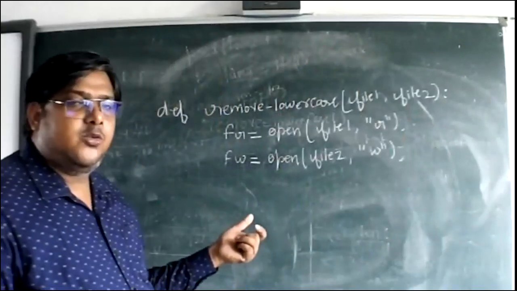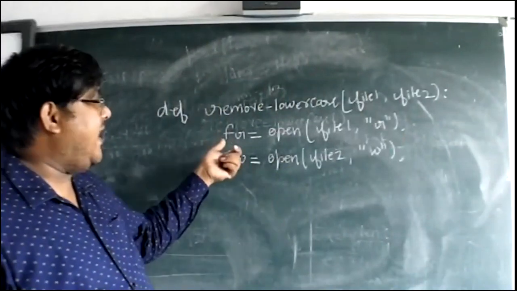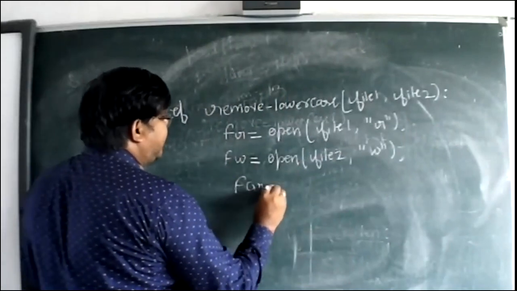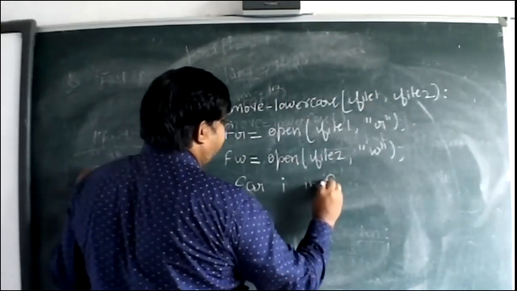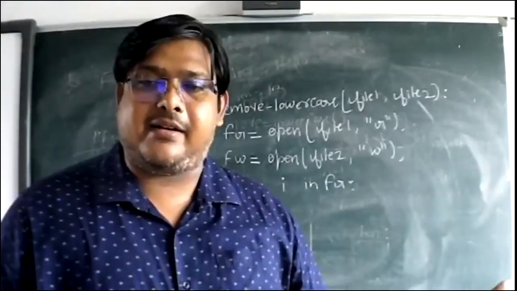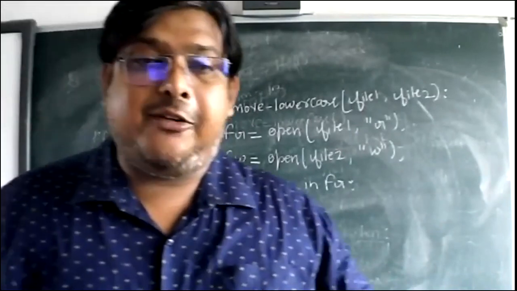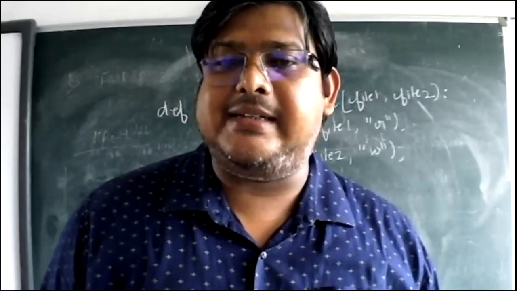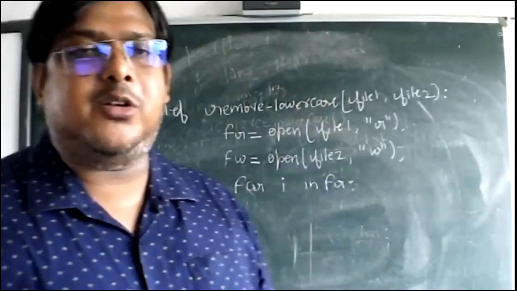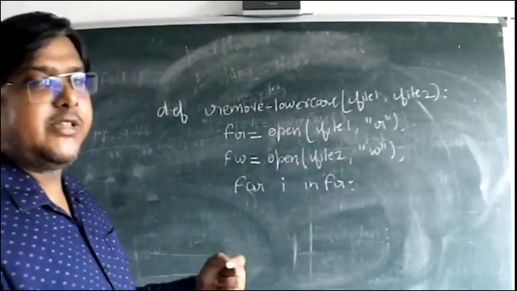Then after that, we have to start reading one by one from the file reader object. So I am writing here for I in FR. We are reading line by line; this syntax reads one line of data at a time. Then we have to check if the first character of the line does not contain a lowercase letter. Clear? We can use the library function also, and we can use the in member function also. So we are going to see it by the in here.